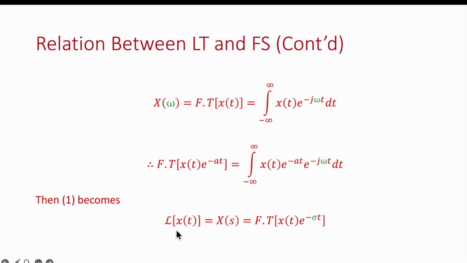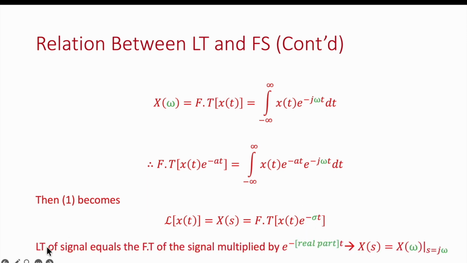So the Laplace transform of x(t) is equal to X(s). That is equal to the Fourier transform of x(t) e raised to power minus sigma t, because this e raised to power minus sigma t is the additional part. So we can write that as it is.